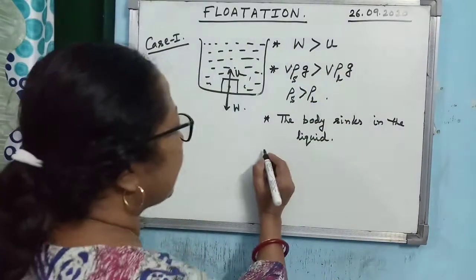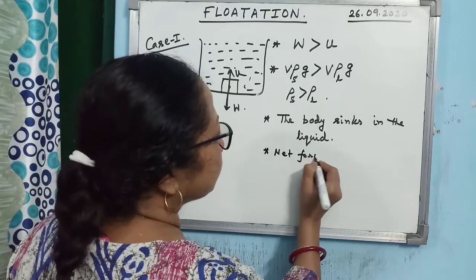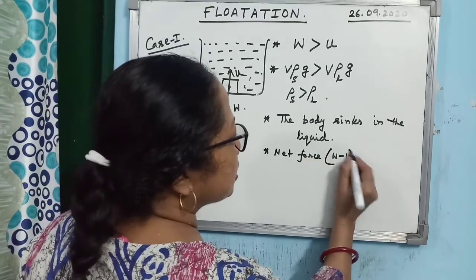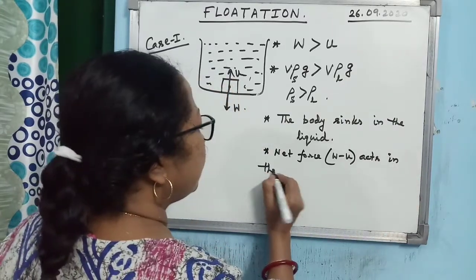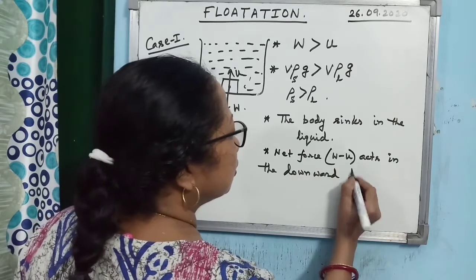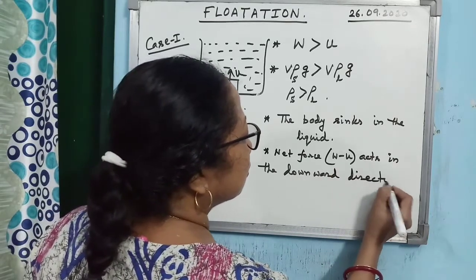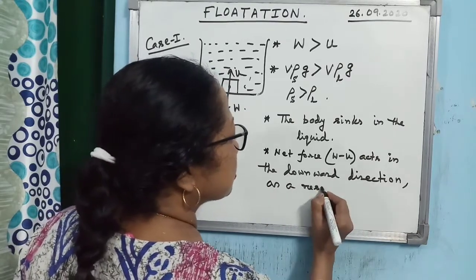So here you can write this point also, that net force W minus U acts in the downward direction, as a result body sinks.